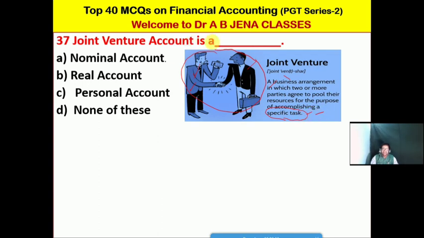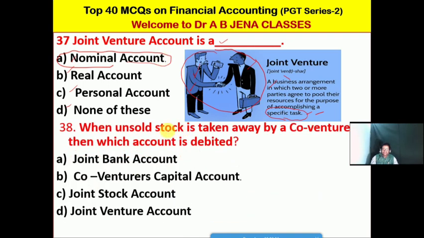So joint venture is a what kind of account? Joint venture account, which type of account is it? A, it's nominal account; B, it's real account; C, it's personal account; D, it's none of these. No doubt friends, so A is the right option for this MCQ. So joint venture account is a nominal account.